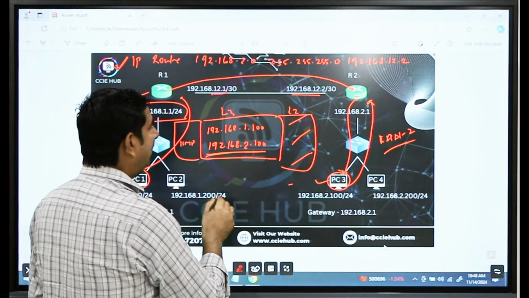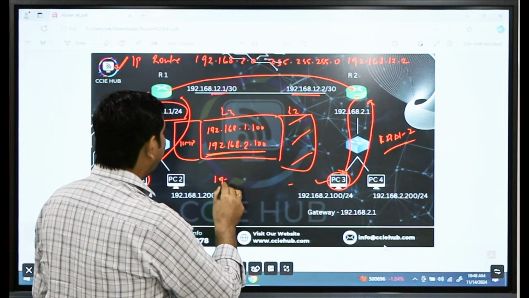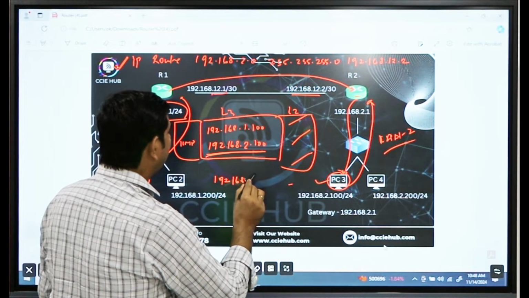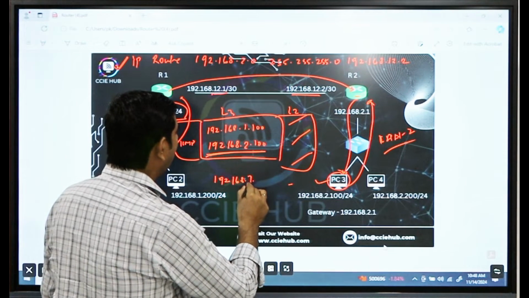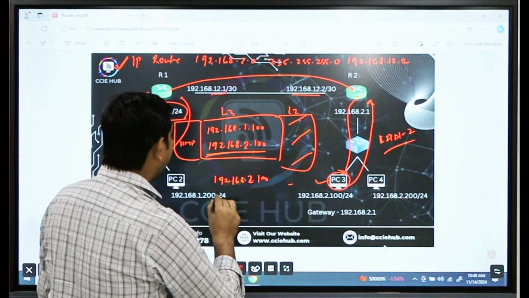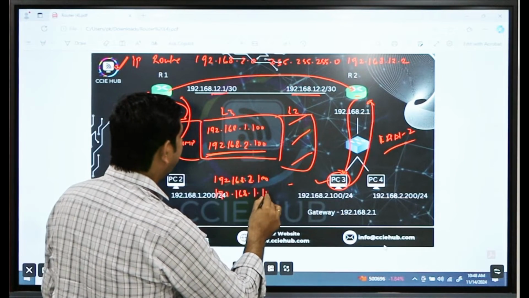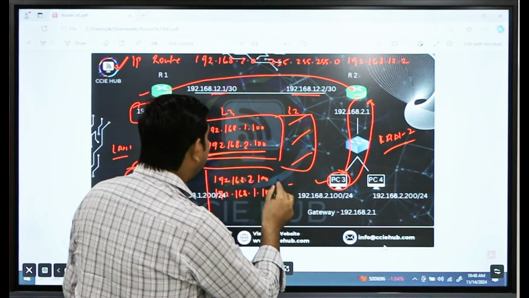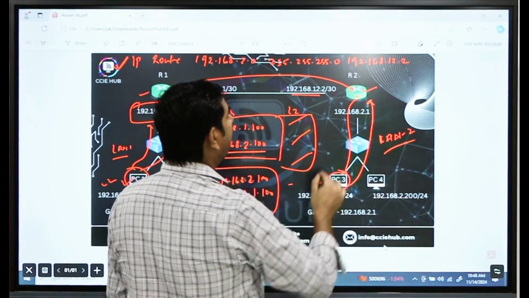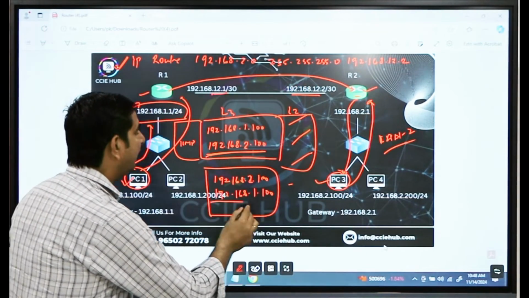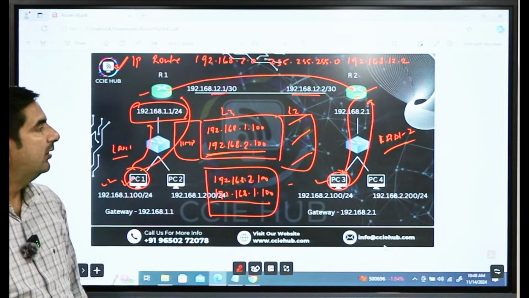What will be the source IP address of the reply? 192.168.2.100, and the destination IP will be 192.168.1.100. Then R2 will look up the routing table for this destination IP address, and it doesn't have any reverse path.